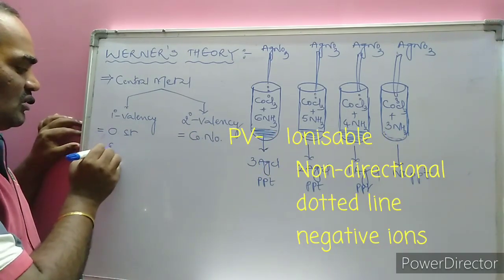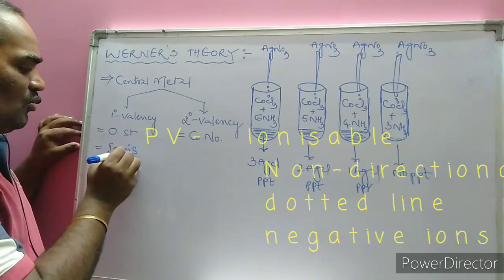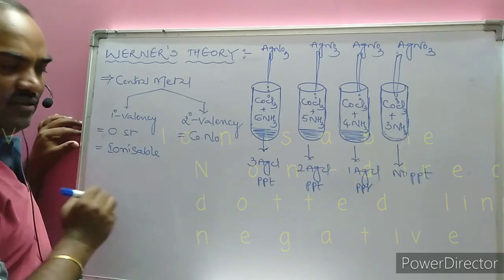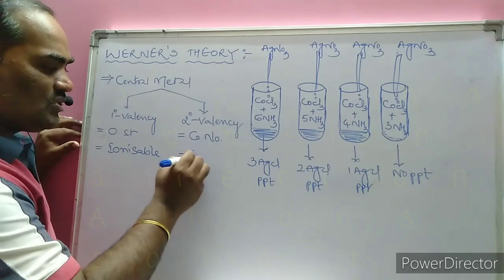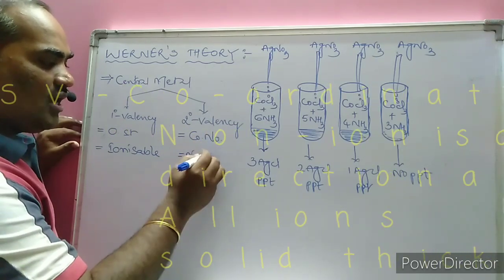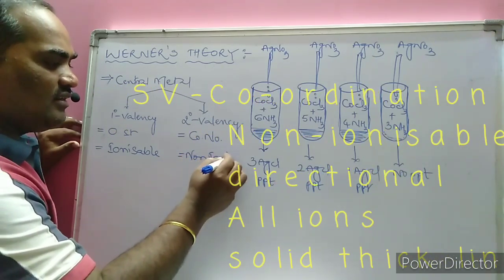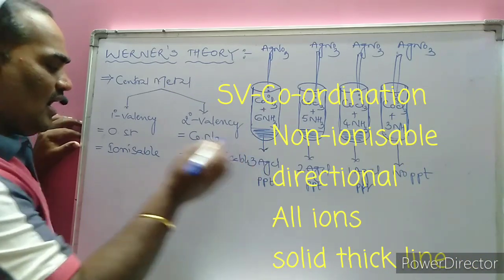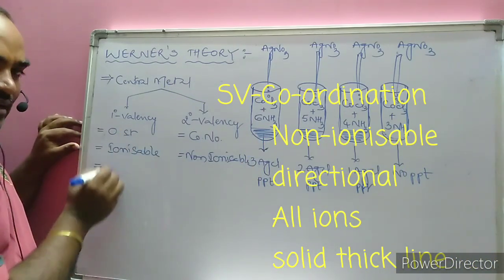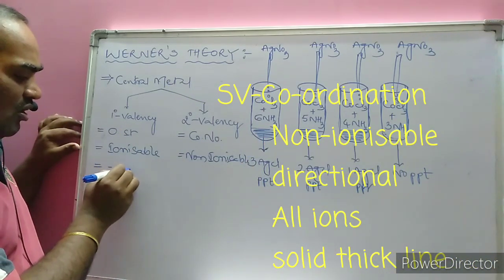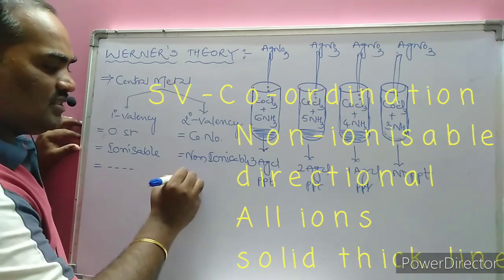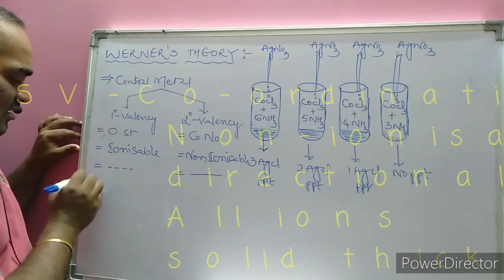Primary valency is also called the ionizable valency. Secondary valency is called the non-ionizable valency. Primary valency is represented by a dotted line, and secondary valency by a solid thick line.